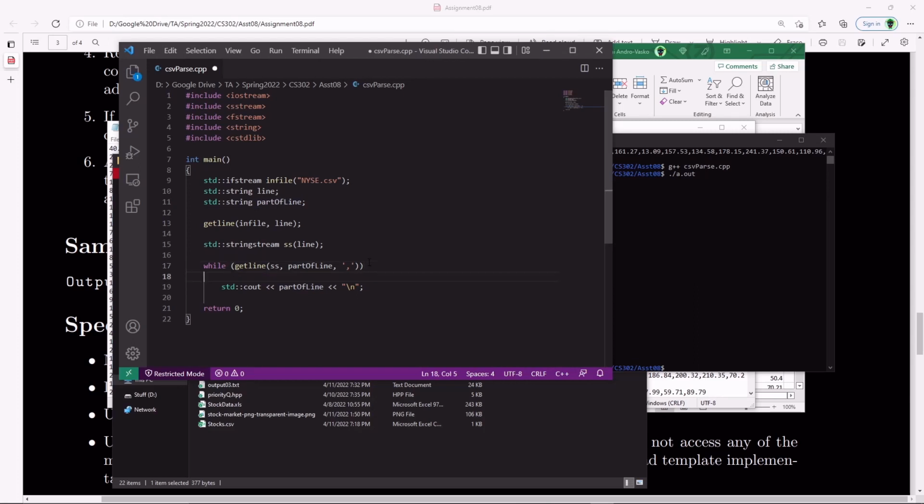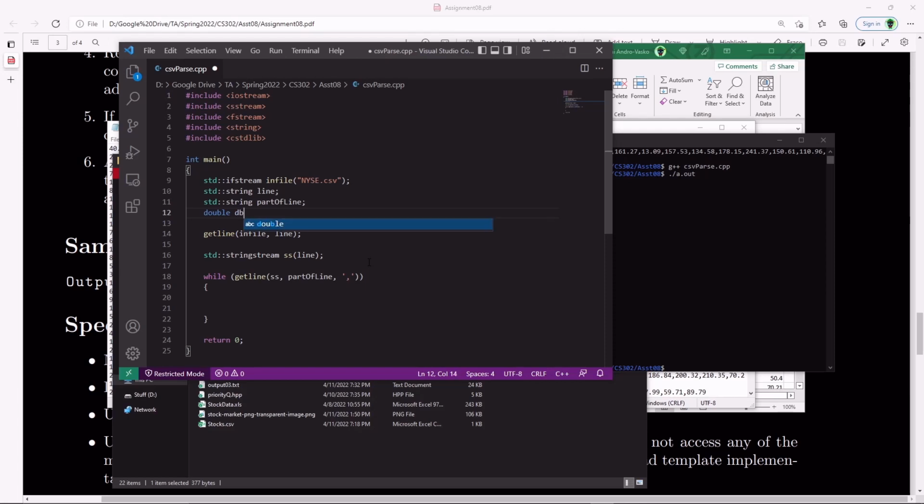Well, you might have already encountered this, but let's go ahead and do that. Instead of outputting part of line, I'm going to create a variable. I'll put it up here. I'll say double dbl num, very creative variable name. I'm going to say dbl num equals, I think it's strtod, and I'm going to take part of line.